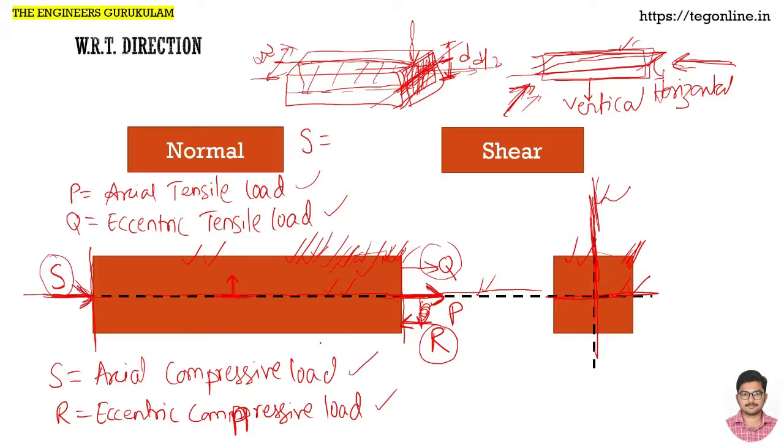Similar way for shear also. This is the vertical plane, the vertical axis of this particular area of cross section.